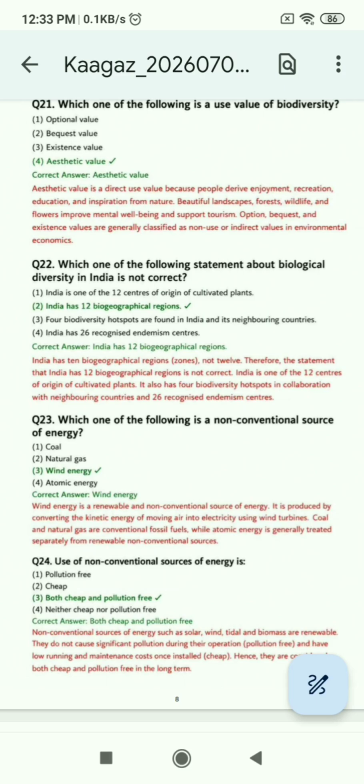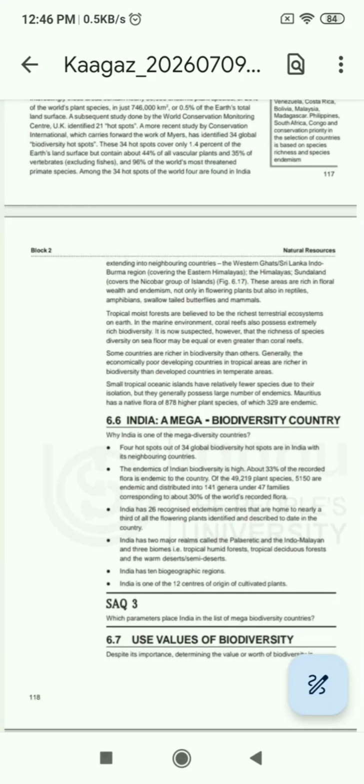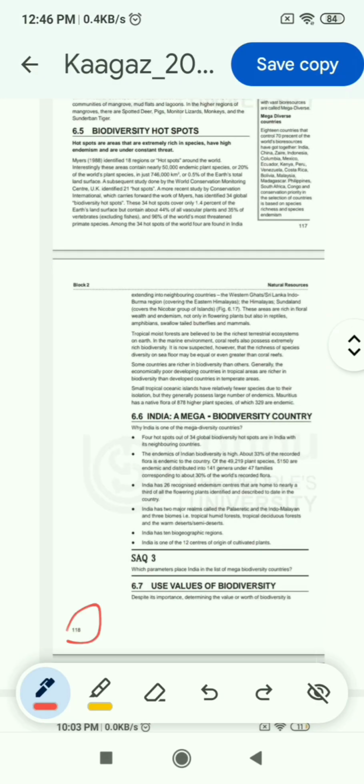Now question 22: which one of the following statements about biological diversity in India is not correct? India is one of the 12 centers of origin of cultivated plants. India has 12 biogeographical regions. 4 biodiversity hotspots are found in India and its neighboring countries. India has 26 recognized endemism centers. The correct answer is 2, India has 12 biogeographical regions. You will find this answer on page number 118 of Block 2.